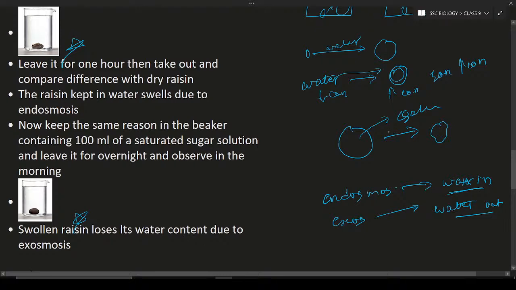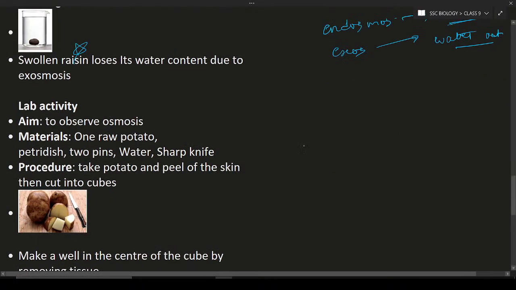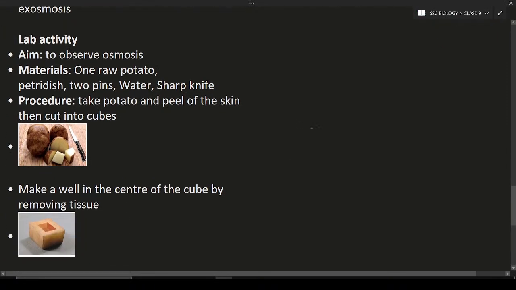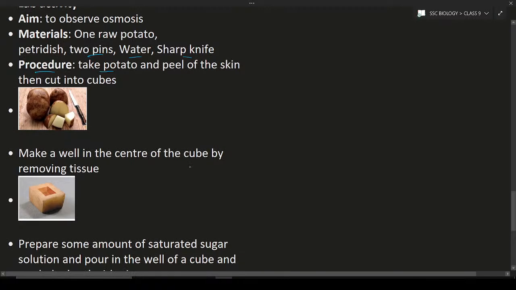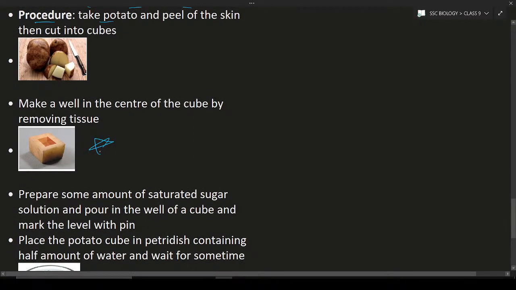And next one is a lab activity. In this lab activity, we have to observe osmosis. Here we have to take one raw potato, petri dish, 2 pins, water, sharp knife, and so on. First the procedure is to take the potato, remove the peel, and cut it into a cube. So we have to make the potato into a cube that you can see here.